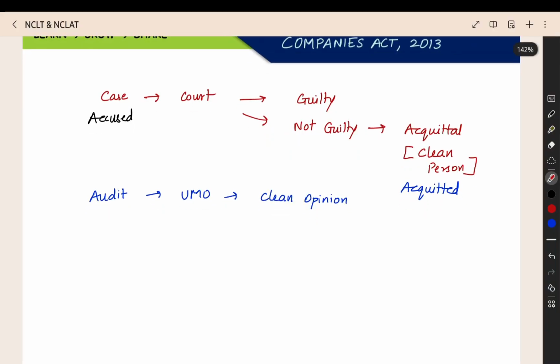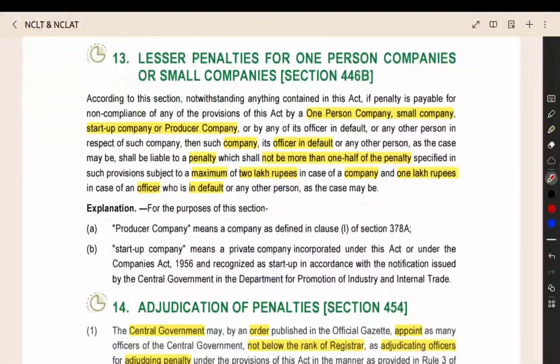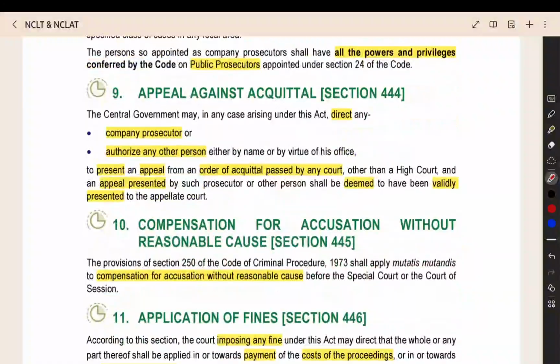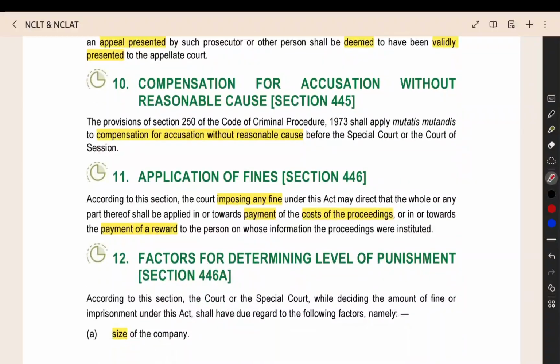Now, the government filed a case, and then the person got acquitted. The central government can go for an appeal in the higher court. They can file an appeal, and they can try to give the punishment to the acquitted by going to a higher court. So that is what they have given here. When a judgment of acquittal is passed, the company prosecutor or any other person appointed by the central government can go for an appeal in the higher court.